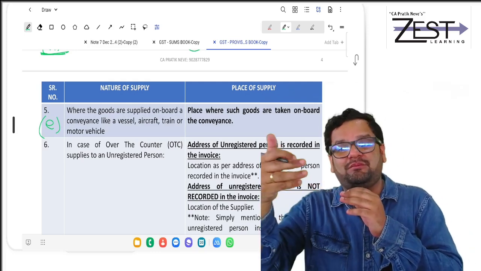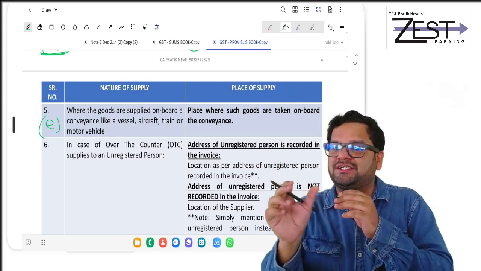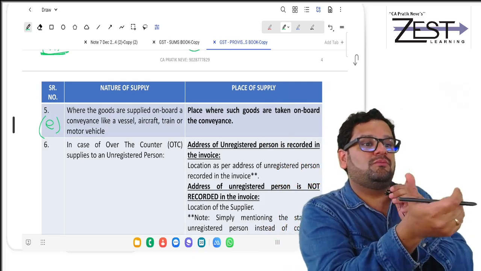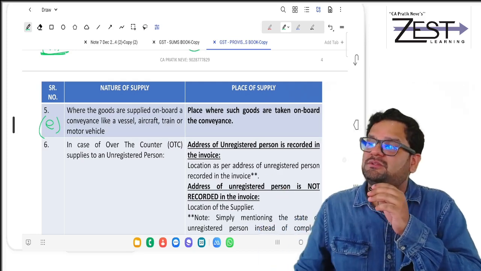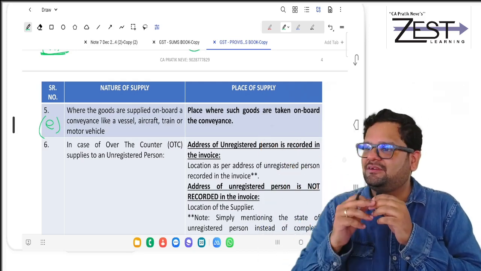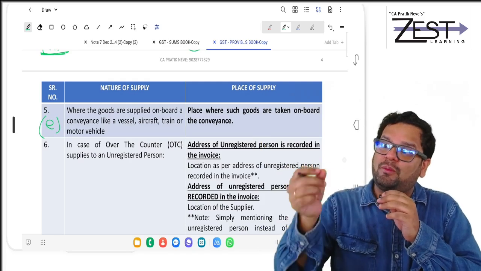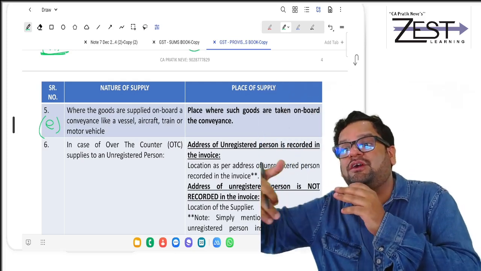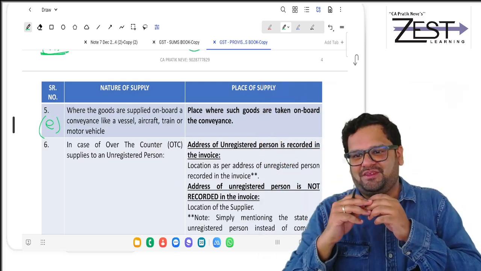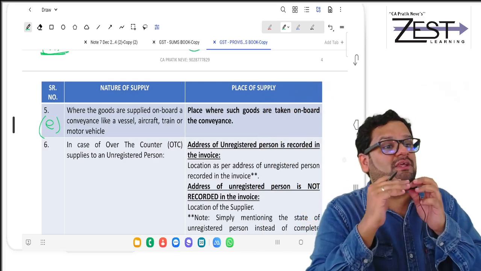Packed food will become goods. For example, they sell a tin box of cookies, tin box of some dry fruits. You buy that. So what are you doing? You are buying some goods when you are on board of the conveyance. So what is the place of supply in these cases?